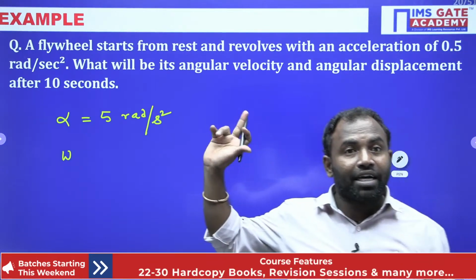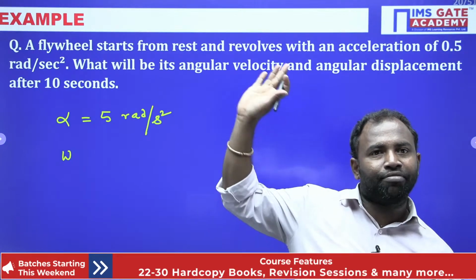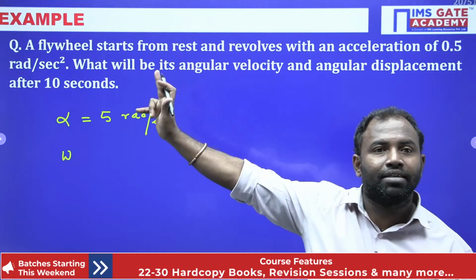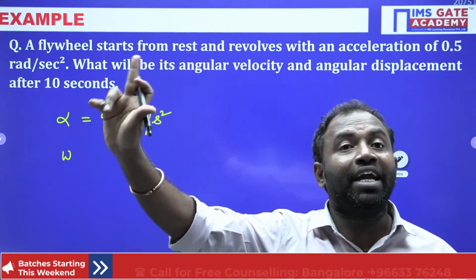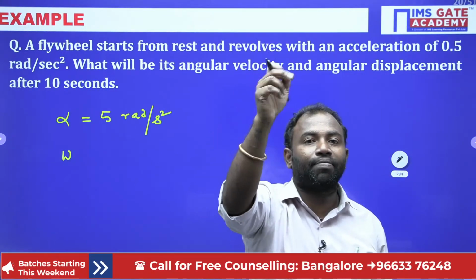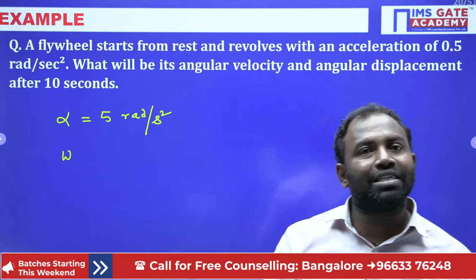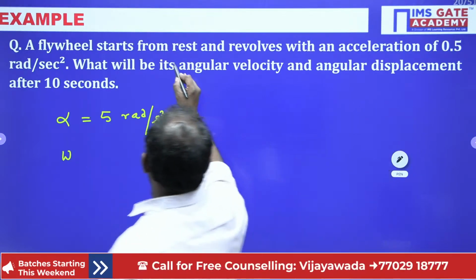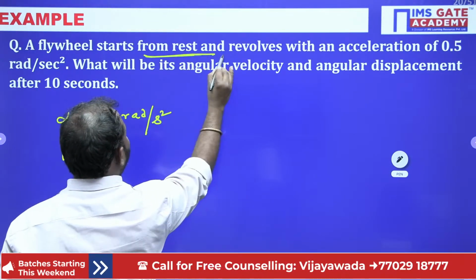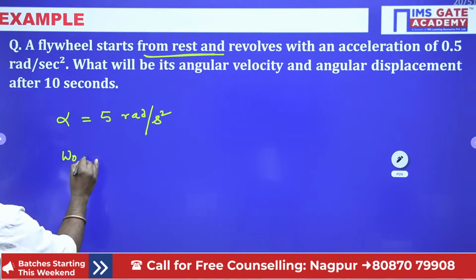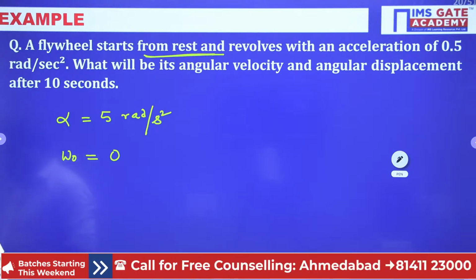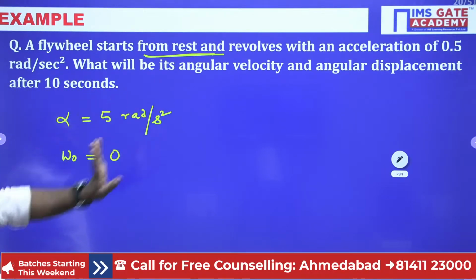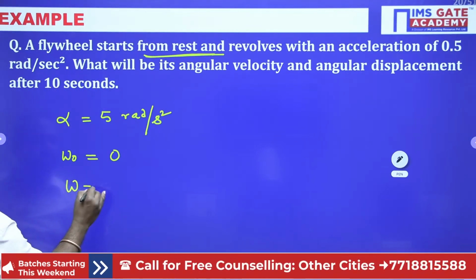Now read the problem very carefully. A flywheel starts from rest. The flywheel starts from rest. That means the initial velocity of the flywheel is 0. Now here W naught is equal to 0. Next, we need to find the angular velocity W.